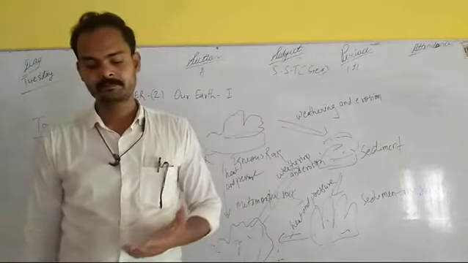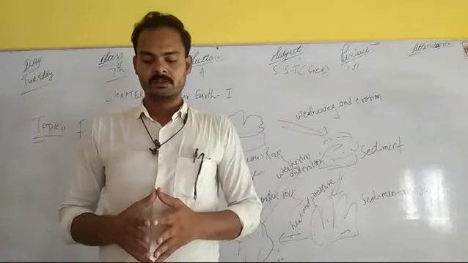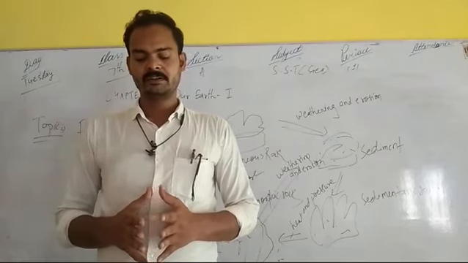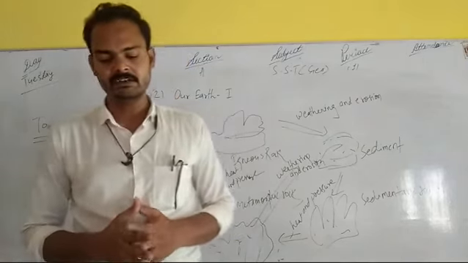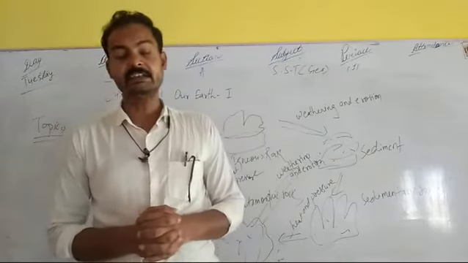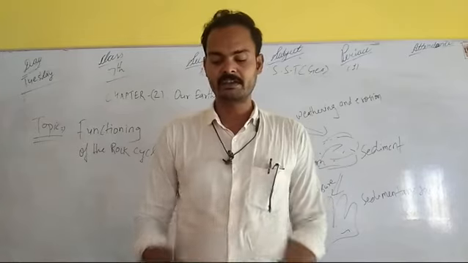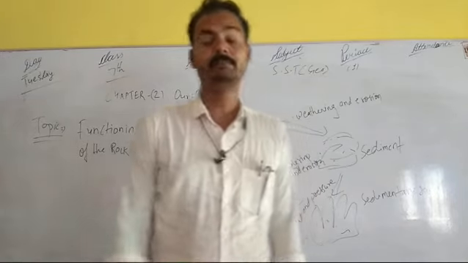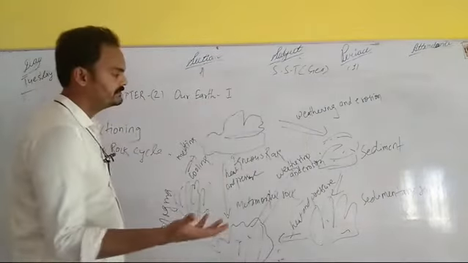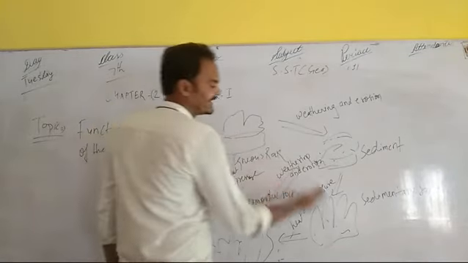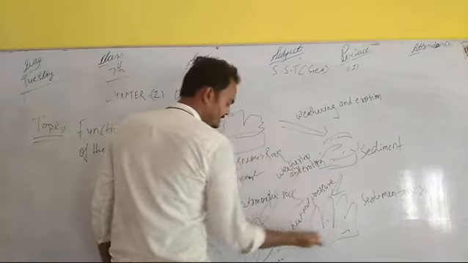Under great heat and pressure, sedimentary and metamorphic rocks are melted down to form molten magma. So this is the first form, this is the harder form of igneous, and metamorphic is the hardest form.